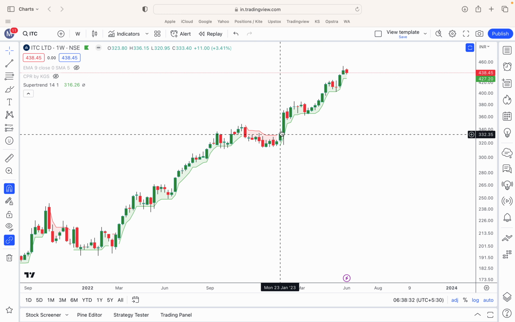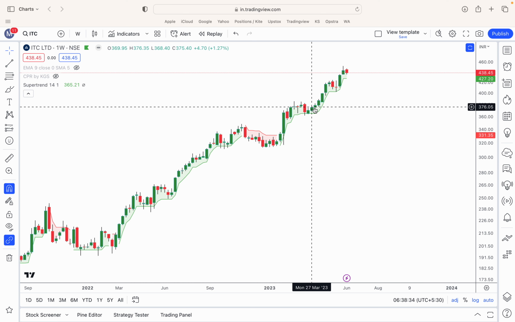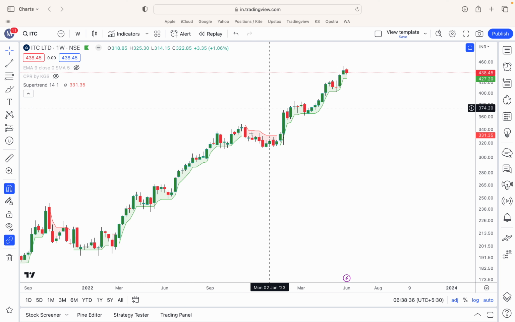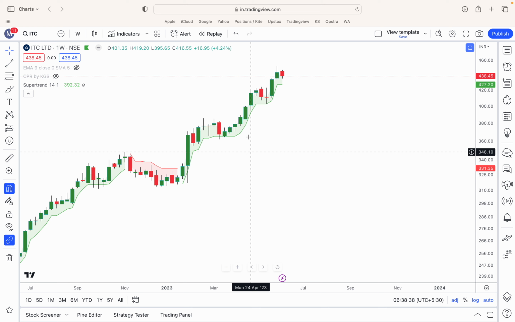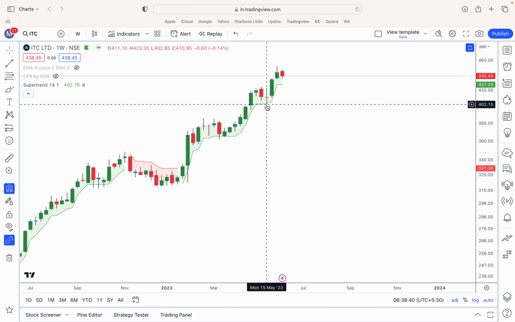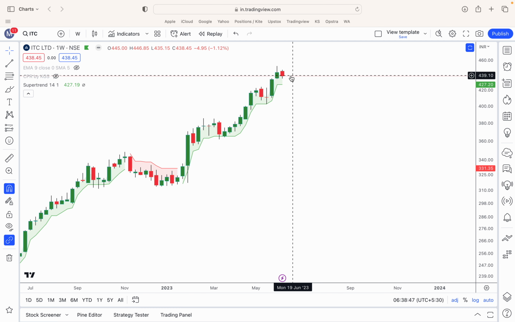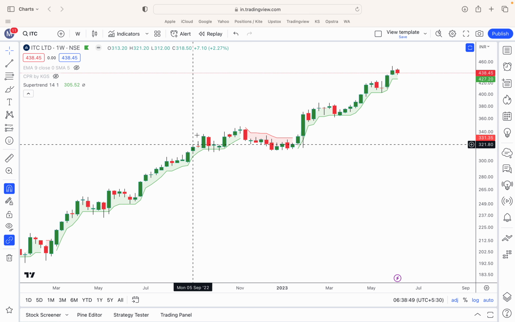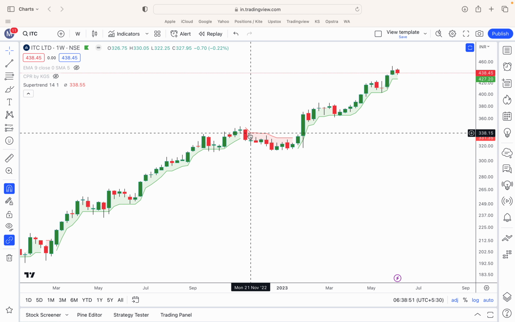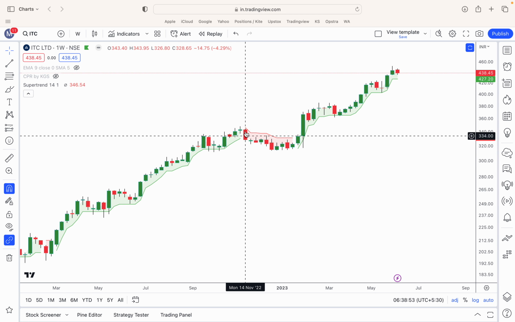Till the time the Super Trend line is green and your price is above it, one can be in the trade. You will also notice that this Super Trend green line acts as a support. So till the time prices are above it, you can safely be in a trade. Once the Super Trend turns red, or if the green line is broken by a red candle, one can book partially or completely from your positional swing trades. So that is all about Super Trend.